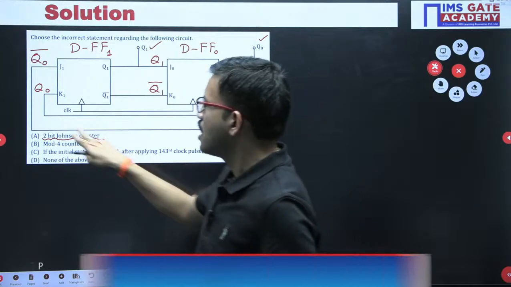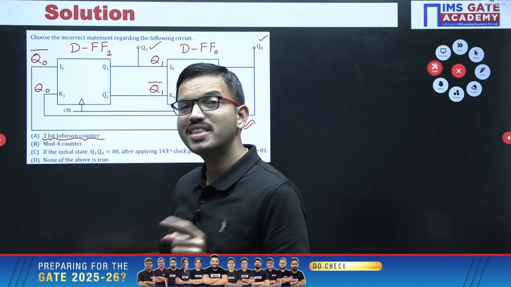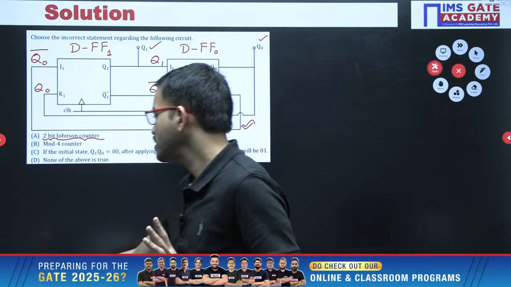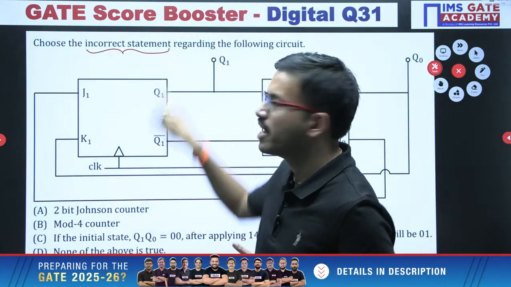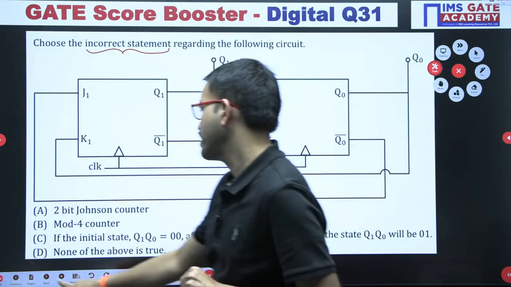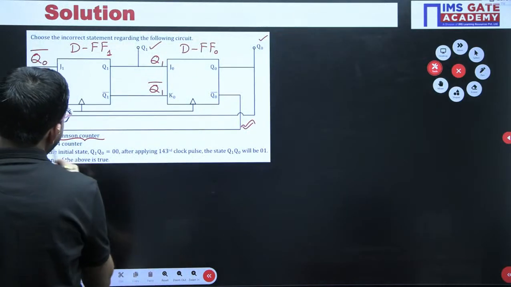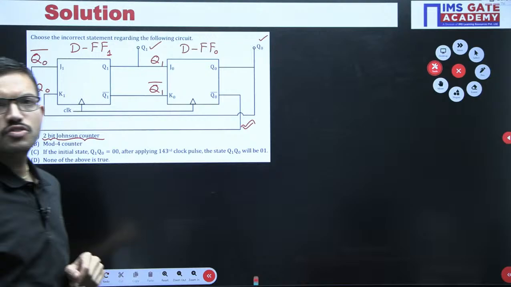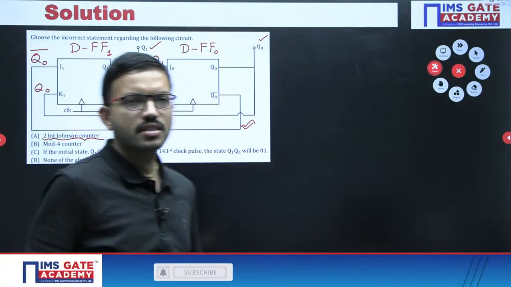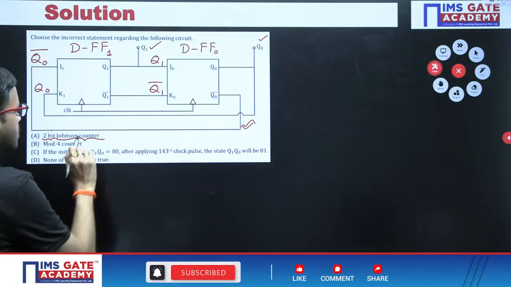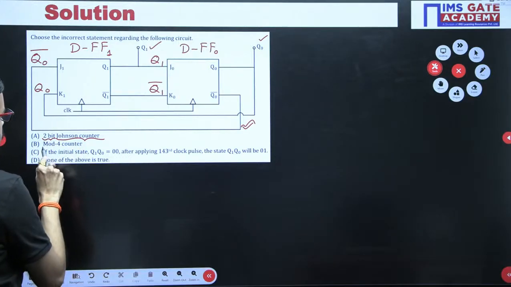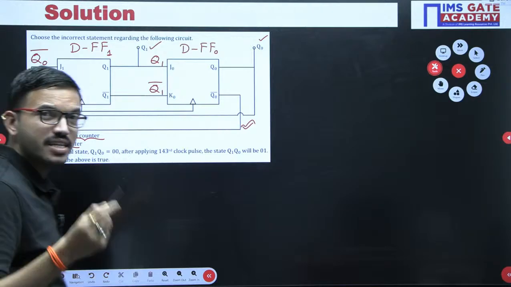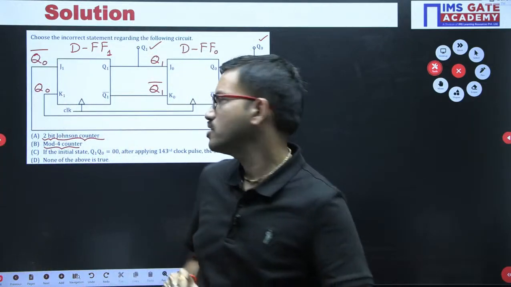So that means option A, what is the statement you are having, that is the correct statement only. Here in this question, we have to identify among the 4 choices in which choice you are having the incorrect statement. Now, you are very much familiar with 2-bit Johnson counter, and we already covered it in the previous question also. In the Johnson counter, you are getting number of states how many? 2 into 2, that is 4. So this is also a correct statement only, right?